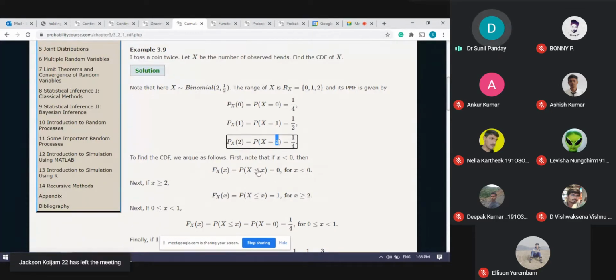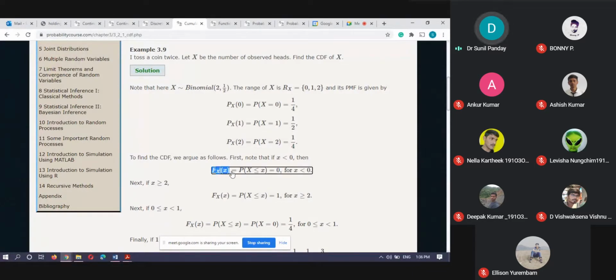Now if I want to know its distribution function, the definition of the distribution function is this one: capital F suffix capital X of small x equals the probability of capital X less than or equal to x.